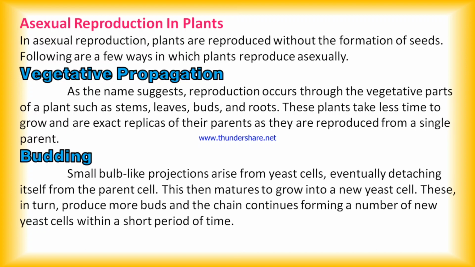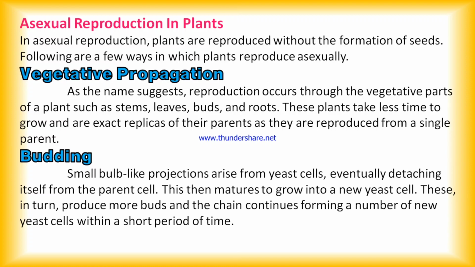At first, what is vegetative propagation? As the name suggests, some of the vegetative parts of the plants like stems, leaves, buds and roots take less time to grow, and these plants are exact replicas of their parents as they are produced from a single parent, known as vegetative propagation. Collectively, we can say that from stems, leaves, buds and roots, another plant is formed, and this is known as vegetative propagation.